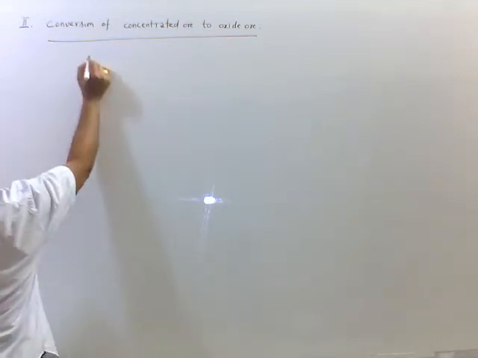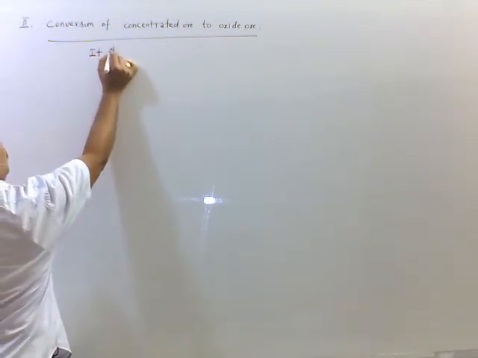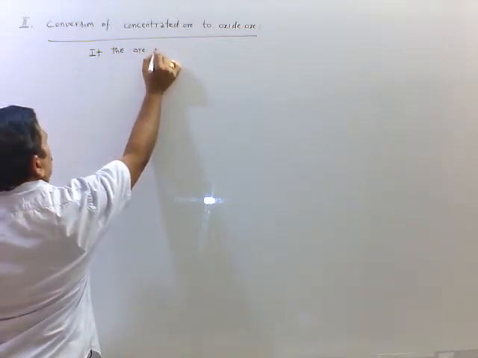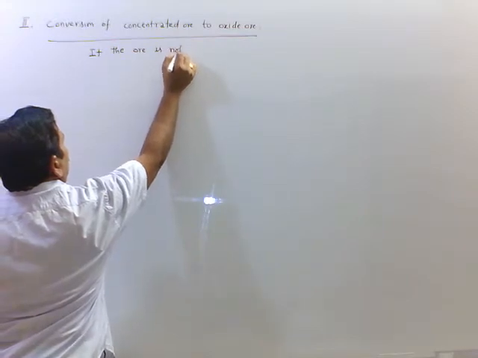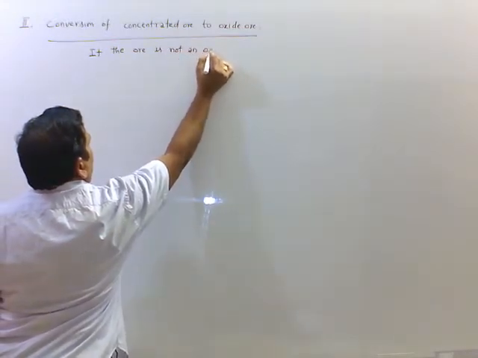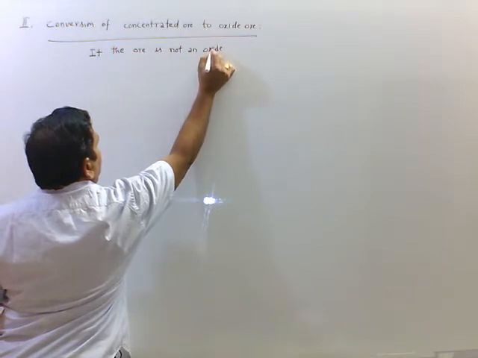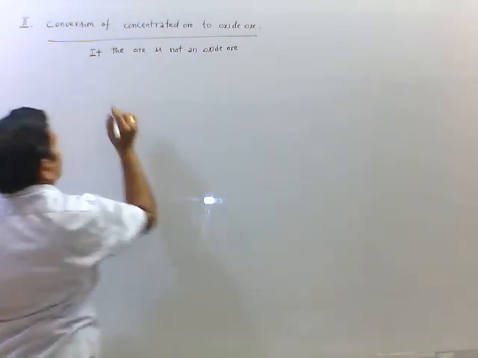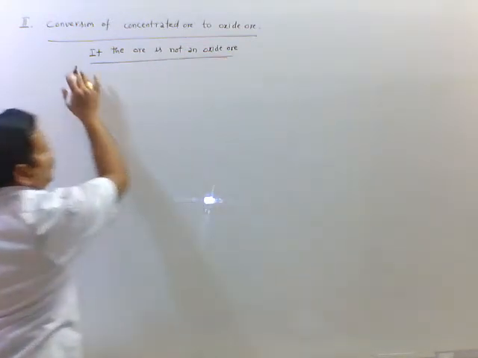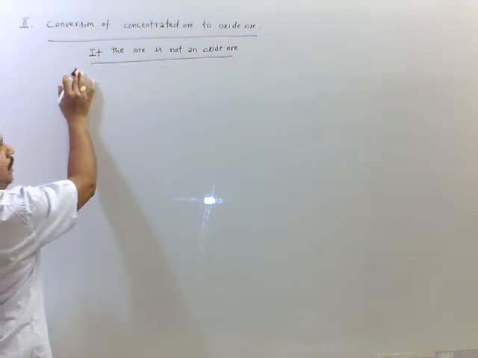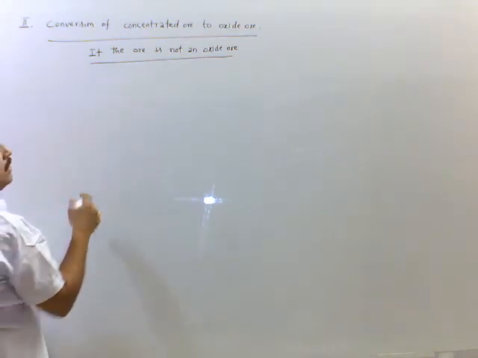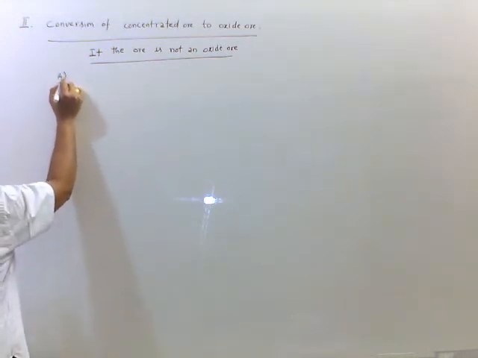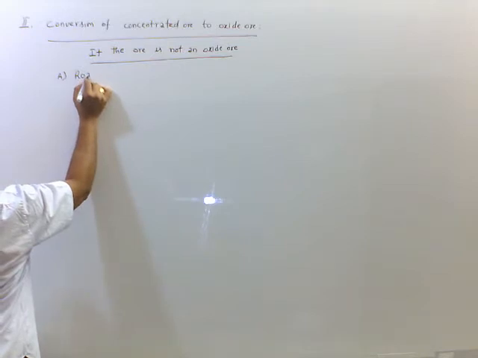See, the condition is: if the ore is not an oxide ore, then only we choose this step 2. Here we are converting sulfides into oxides and carbonates into oxides. So the first one we have here is roasting.